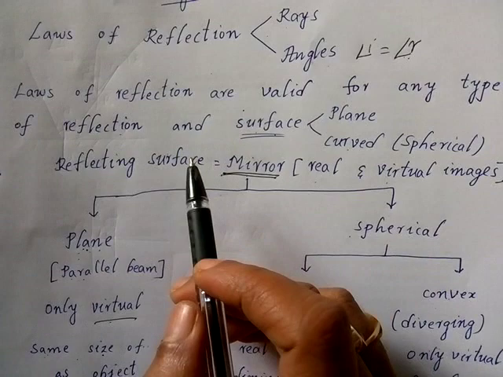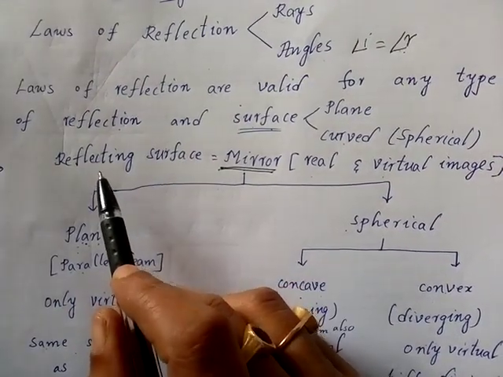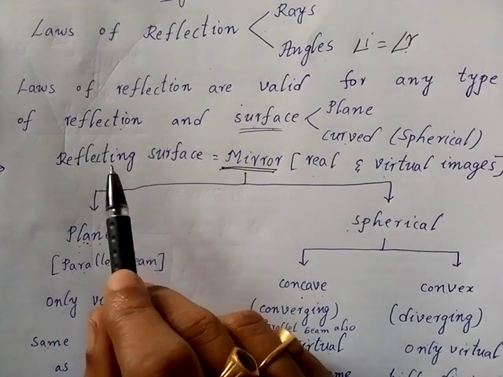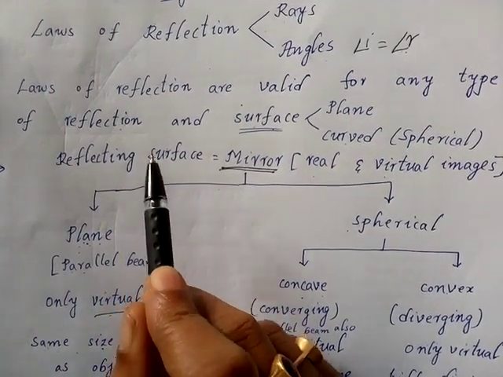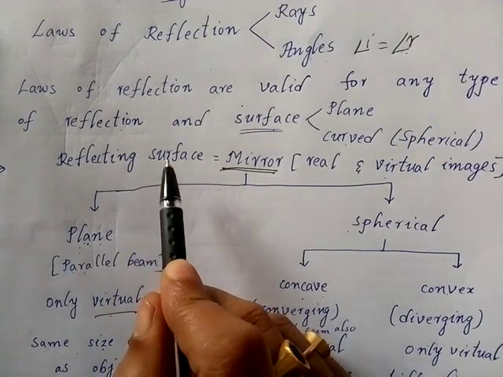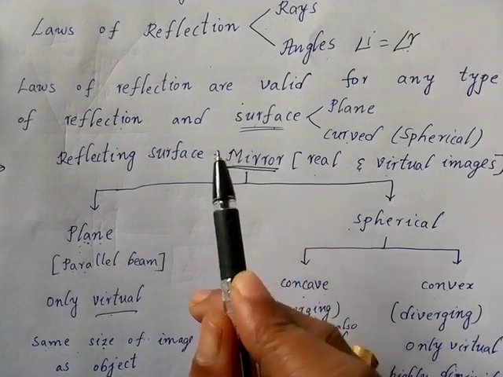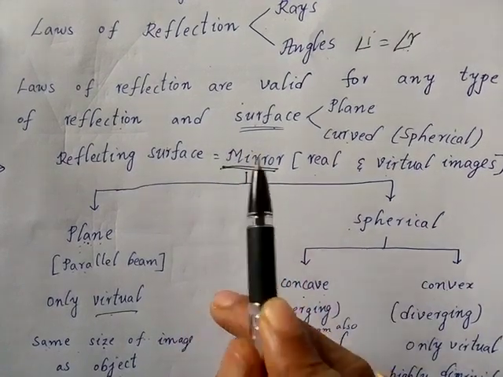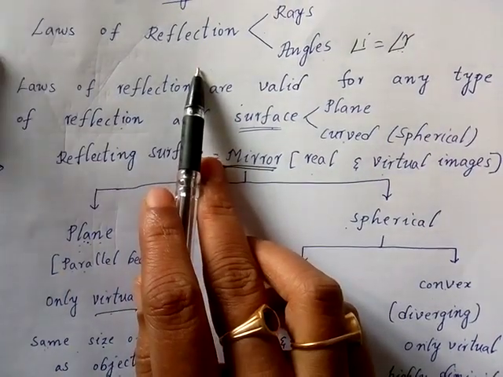Then, these laws of reflection are valid for any type of reflection, both reflections. As you know, there are two types of reflections. One is regular reflection and the other one is irregular reflection. In the same way, for any type of surface like plane surface, curved surface, smooth surface, rough surface, these laws of reflection are valid.